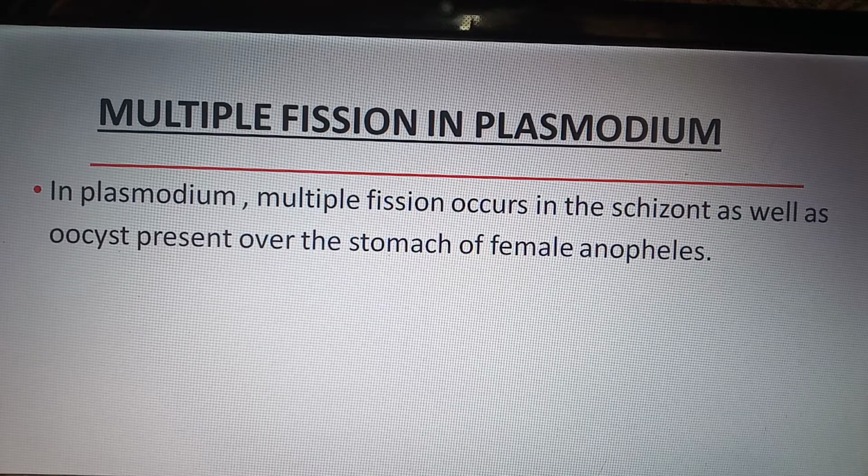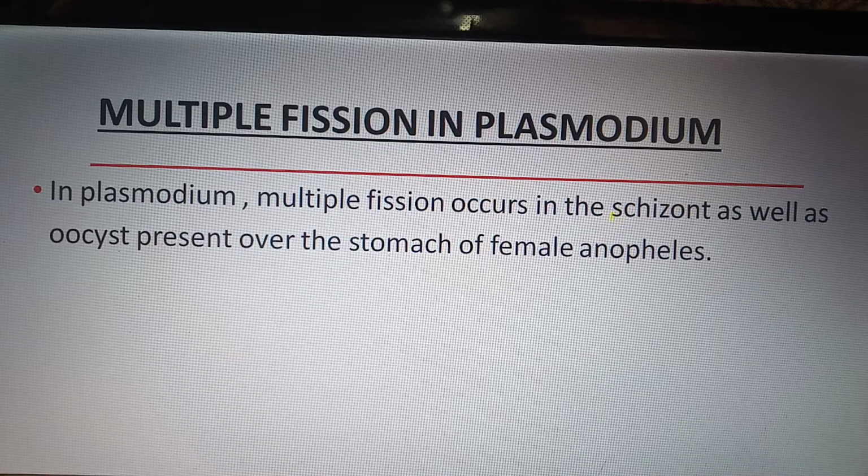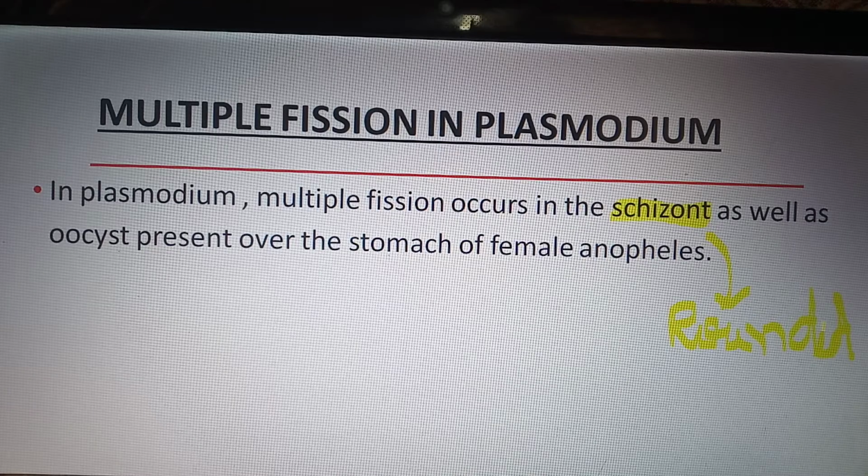Here schizont means a rounded structure present in the liver cell and RBC of humans.